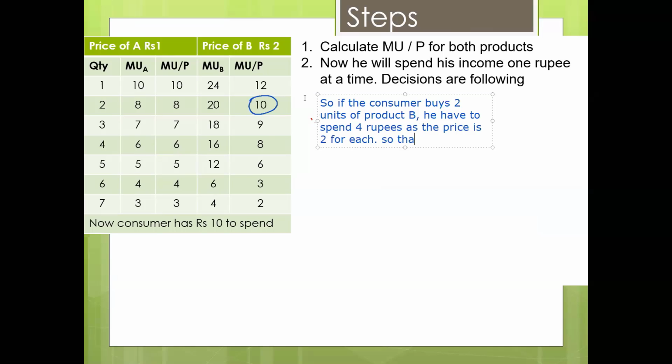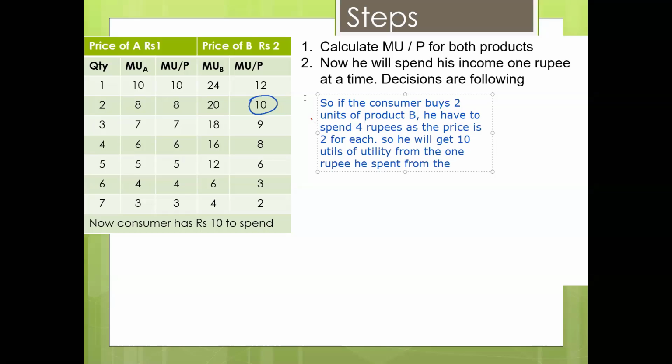So he will get 10 utils of utility from the 1 rupee he spent.